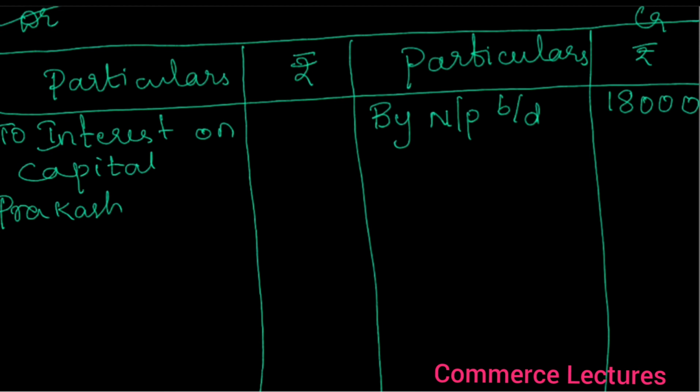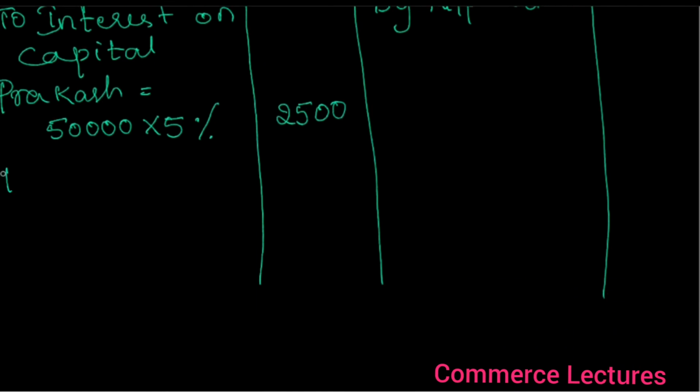At 5% we have to calculate. 50,000 into 5% gives 2,500. Next, Praveen's capital is 40,000. 40,000 into 5% will be 2,000.